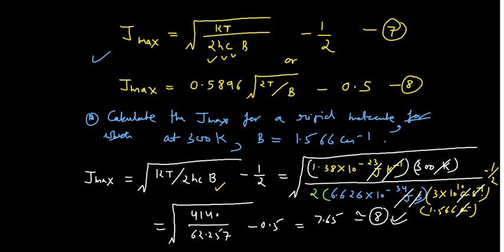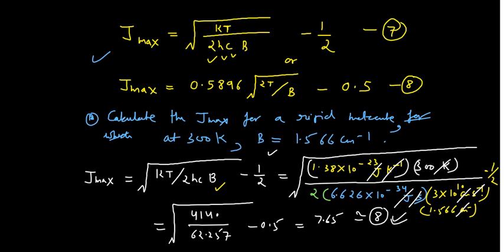For Jmax, if you have been given a different B, then Jmax would be different. So this Jmax depends on B. If B increases, this decreases. You can check the relationship here, and the rest of the parameters are also given.